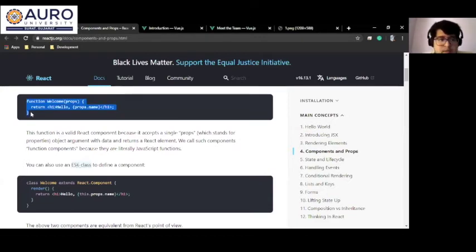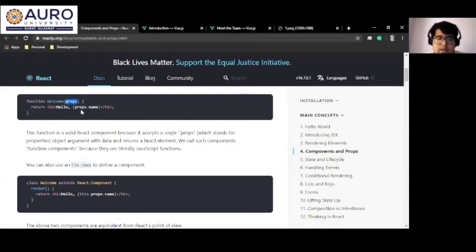Here you can see a function named Welcome, which returns the HTML section Hello, and here we have defined the prop, which will be passed dynamically when any data is rendered on it.